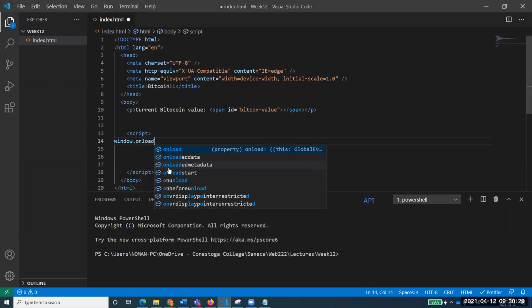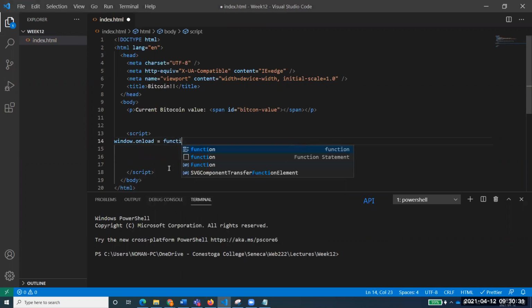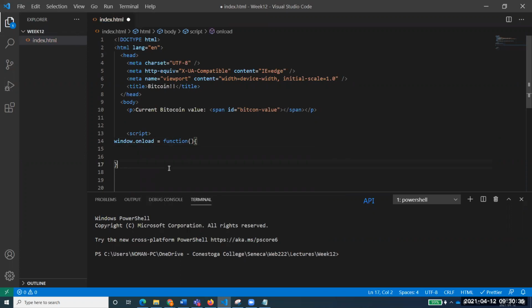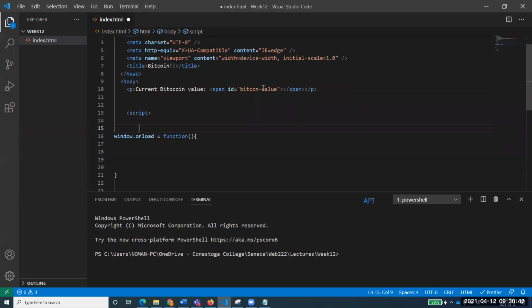So now, the first thing I want to do is window.onload. We run our function on onload of window, when the window is completely loaded. Now you see here, what do we want? We want to extract the current value of the Bitcoin and show that current value on our web page over here, where there will be some numbers.